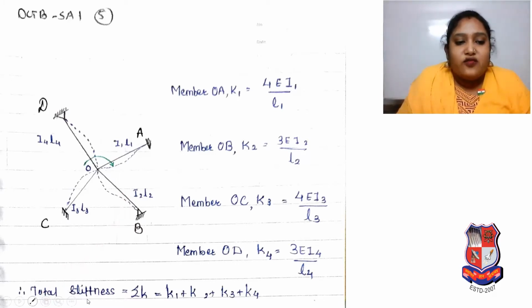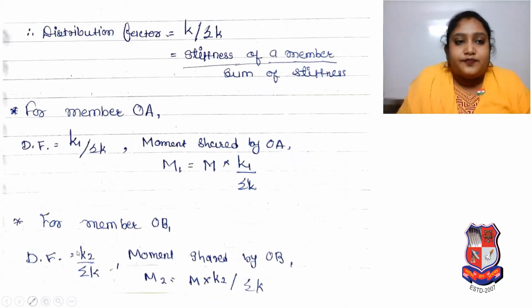Total stiffness will be the summation of all the stiffness. So sigma K is equal to K1 plus K2 plus K3 plus K4.